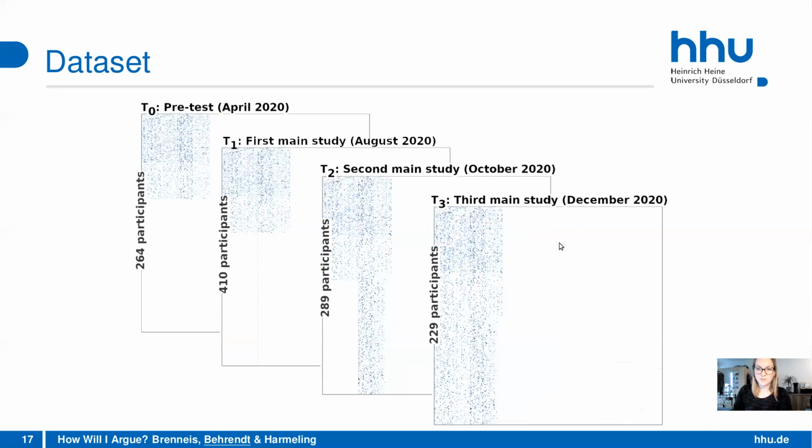So there are also data points on this side that you can't see. That's the case because we only showed some arguments to the participants and collected the opinions from them. And the participants could also add their own arguments. So they are all also included in the dataset, but there are not as many opinions on them. That's why it looks sparse over here. So this is what the data looks like.